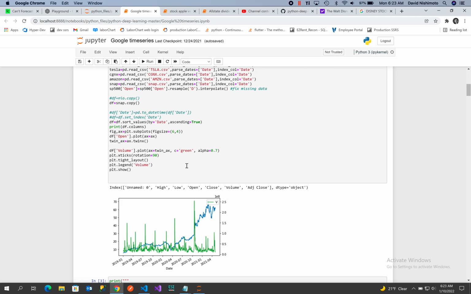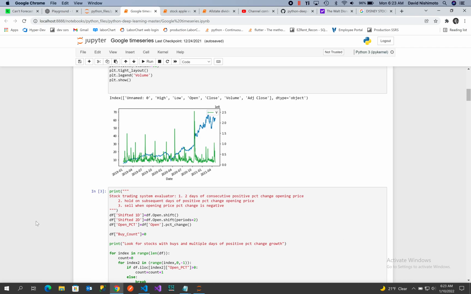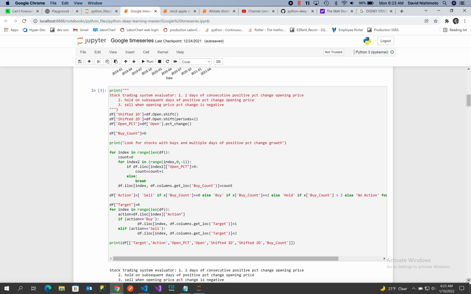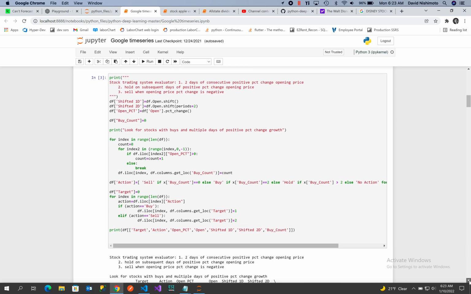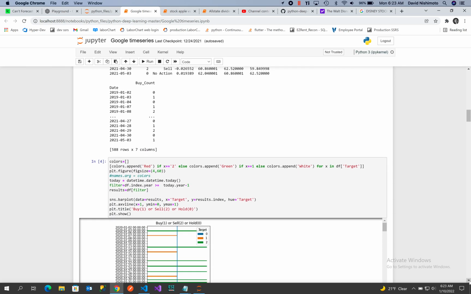So in order to become a buy, it had to have 2 consecutive days of positive percent change. And so this is my algorithm: 2 days of consecutive positive percent change in the opening price, hold on subsequent days of positive percent change at the opening price, and then sell when the opening price percent change is negative. And so what I wanted to do is find those stocks where that frequency was true. And so let me just show you.